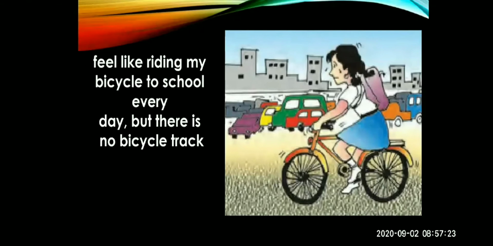So what problem is she facing? She is facing a traveling problem. She wants to travel from home to school on her bicycle, but she cannot ride, because she is afraid, because there is no special track for bicycles. If there is traffic every day, how will she go to school every day by bicycle? It is not possible to go safely on a bicycle because of this traffic, because you can see the road is full of vehicles.